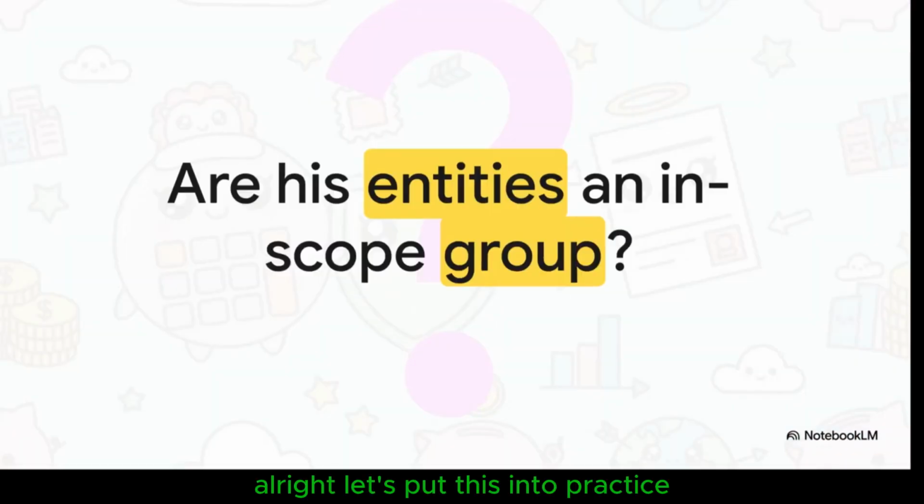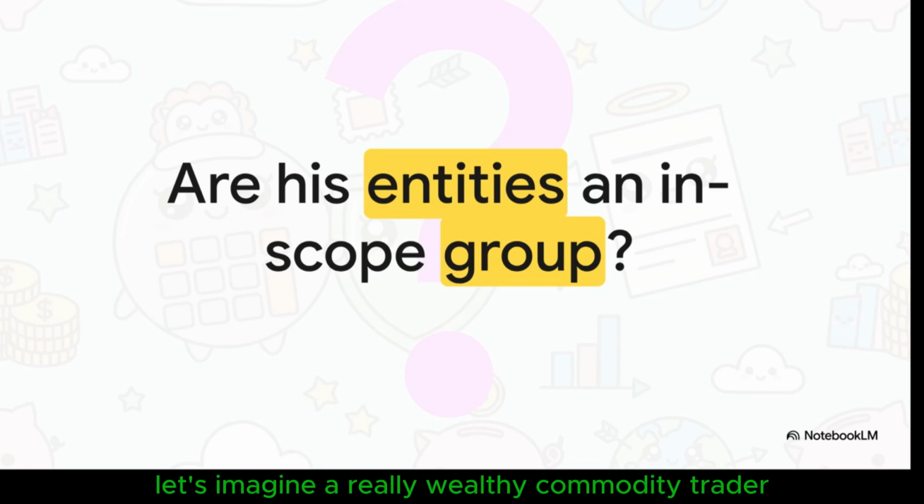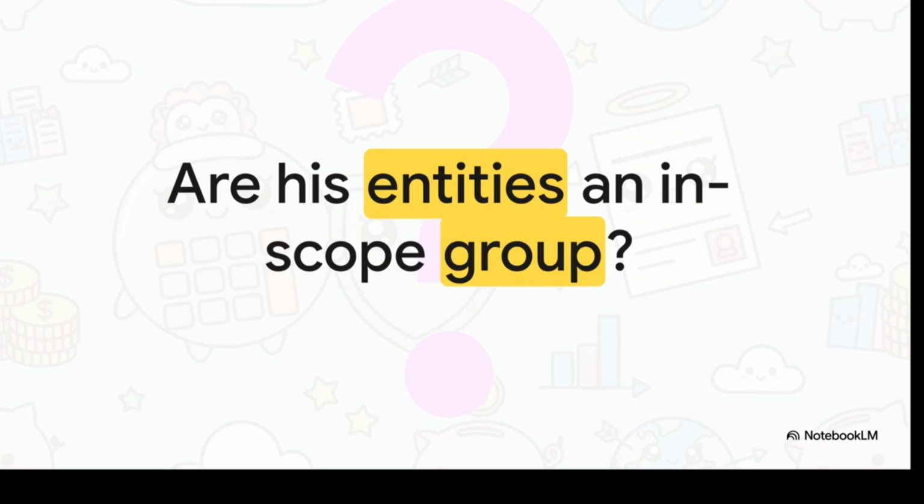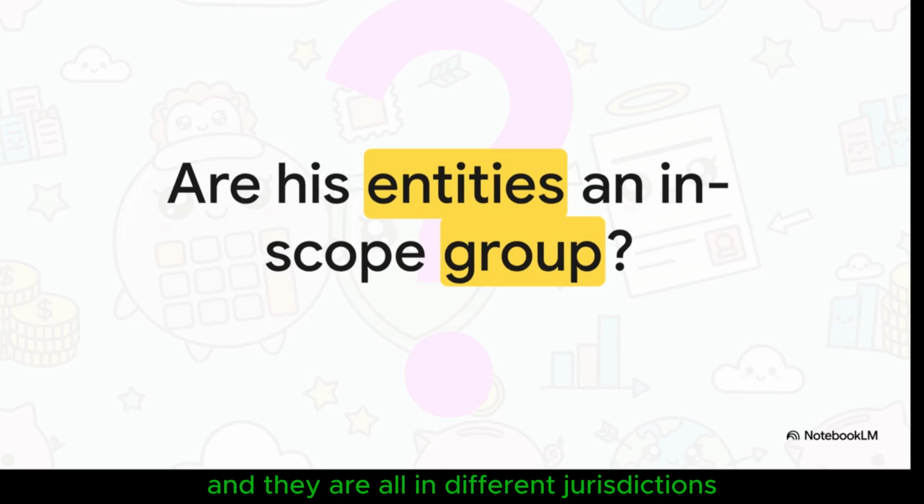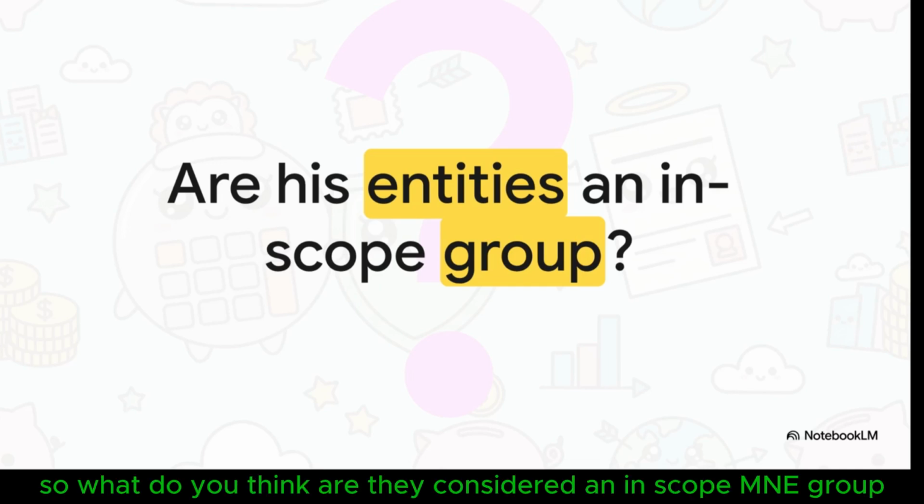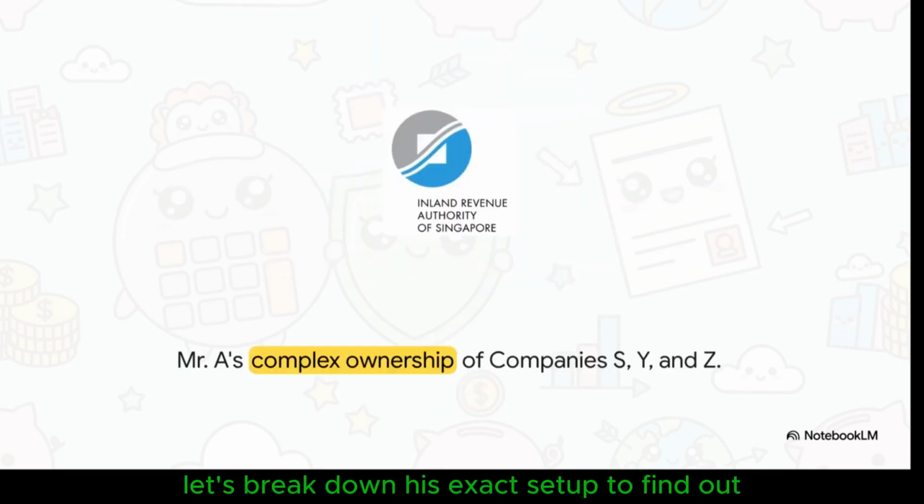All right, let's put this into practice. I've got a bit of a challenge for you to see how these scope rules actually apply in the real world. Let's imagine a really wealthy commodity trader. We'll call him Mr. A. He directly owns 100% of 3 completely separate corporate entities, and they are all in different jurisdictions. Combined, the revenue of these 3 companies easily blows past that 750 million euro mark. So, what do you think? Are they considered an in-scope MNE group? Let's break down his exact setup to find out.